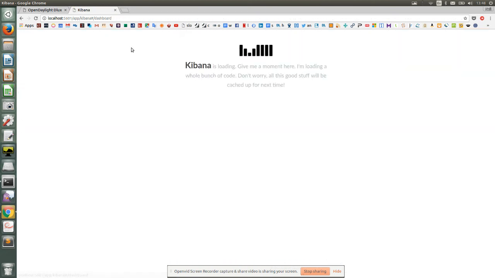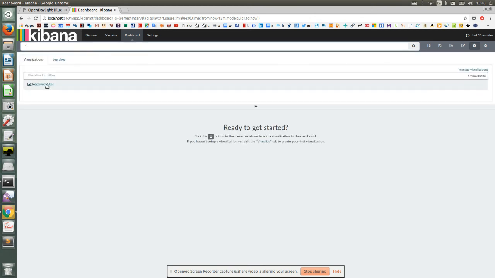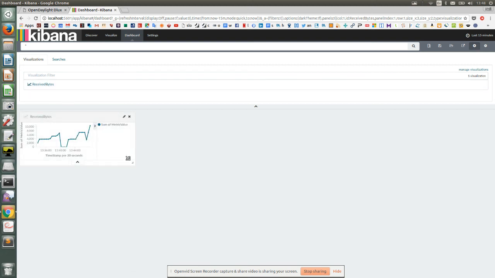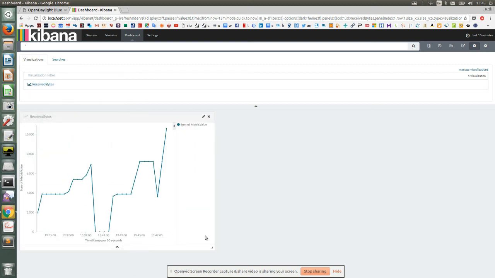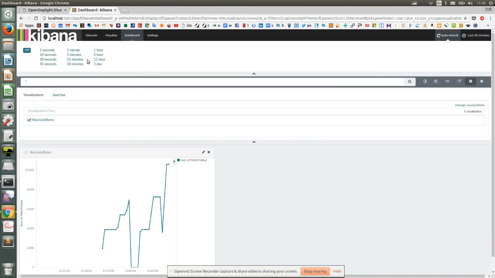and then I can set up a dashboard and load a visualization. So here's my received bytes. So I can populate the dashboard with a number of different visualizations to interrogate different aspects of network data, and I can change the time frame so that, for example, let's collect everything stored within the last 30 minutes and set auto refresh to pick up data every 30 seconds.